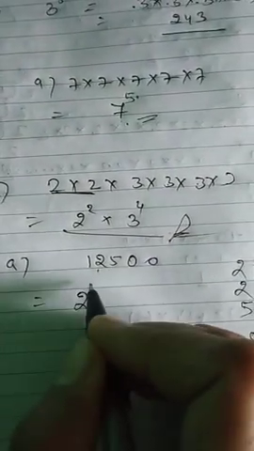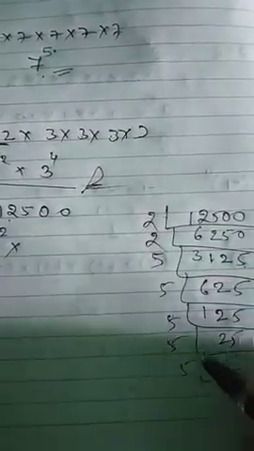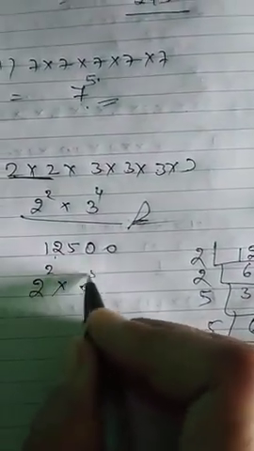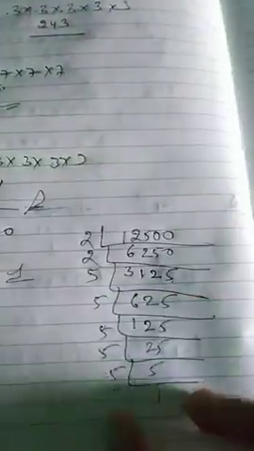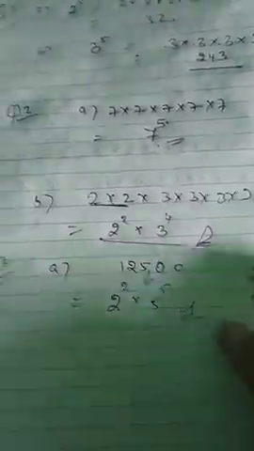So you can write it as 2 to the power 2 and 5 to the power 5. This is its exponential form. For a bigger number you have to take the LCM. It will be easy for us. Okay, so it's B, C, D. All you have to do by yourself. Any doubt you can ask me in the WhatsApp group. But try it by yourself.